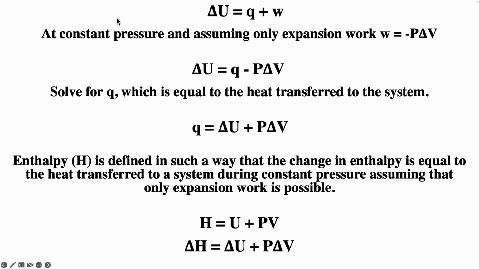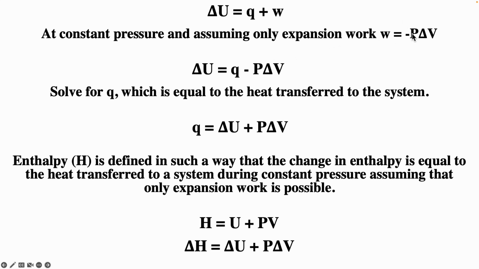And so we saw that this equation, delta U equals Q plus W, is an expression of the first law of thermodynamics. The change in internal energy is equal to Q, the heat transferred to the system, plus work done on the system, W. Now, if we assume constant pressure, only expansion work, then W is equal to minus P delta V. So in general, W is a path function. W depends on the path it takes. But if we assume constant pressure, only expansion work, W actually becomes a state function.